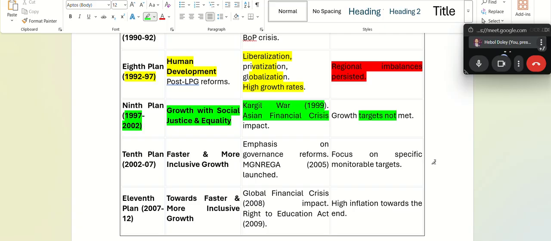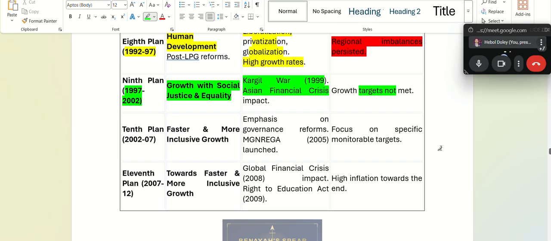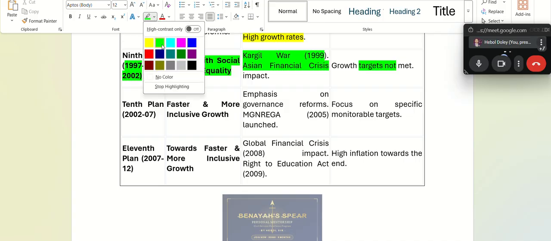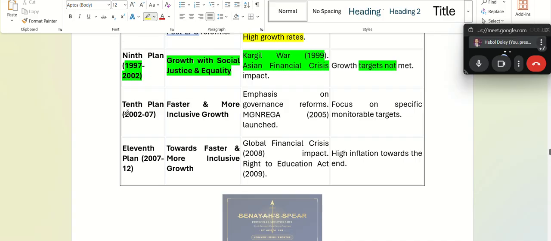The value completely went off because of massive foreign investments in their countries, and it failed.